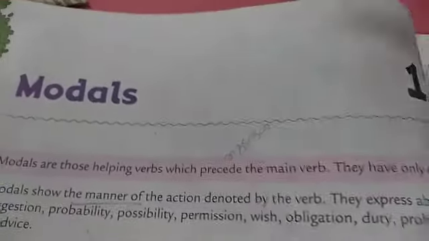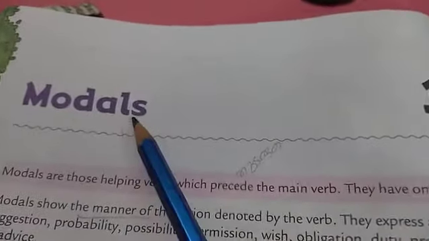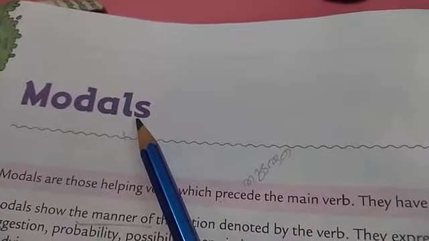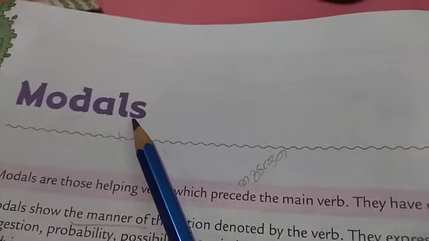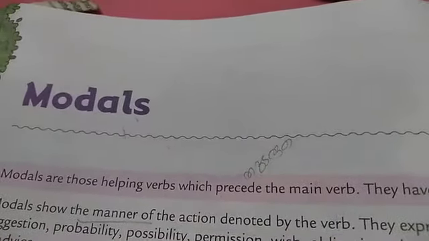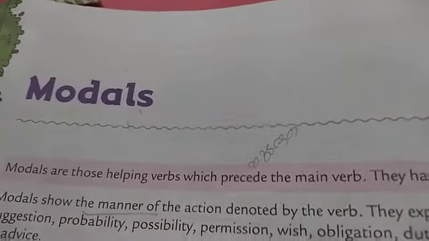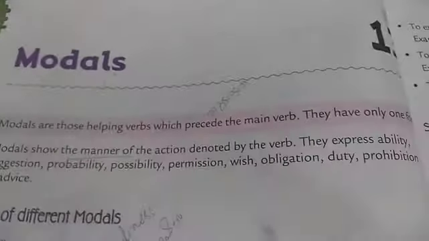So in the case of modal auxiliaries, the word modal is derived from the word mode, that express the mood or attitude of the speaker. The modal auxiliary expresses the mood or attitude of the speaker.